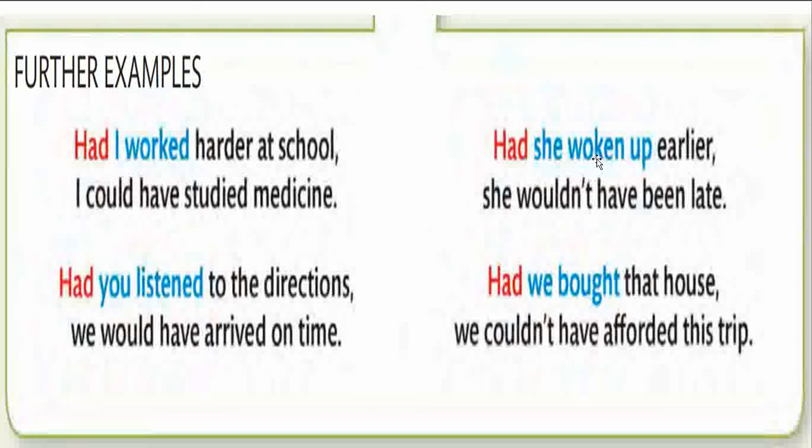Had she woken up earlier, she wouldn't have been late. Had we bought that house, we couldn't have afforded this trip. Now, over here, you can see the construction with had, and the word if is completely dropped. It is a formal sentence. Requesting you to pause the video and construct similar sentences.